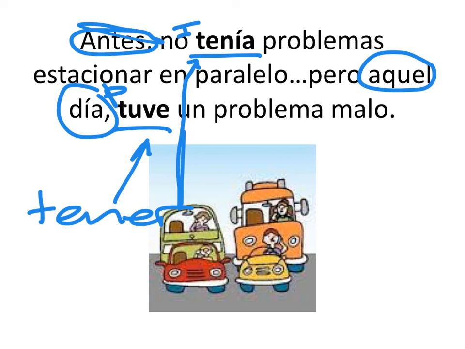Bueno, vamos a terminar el resto de esta idea en clase.